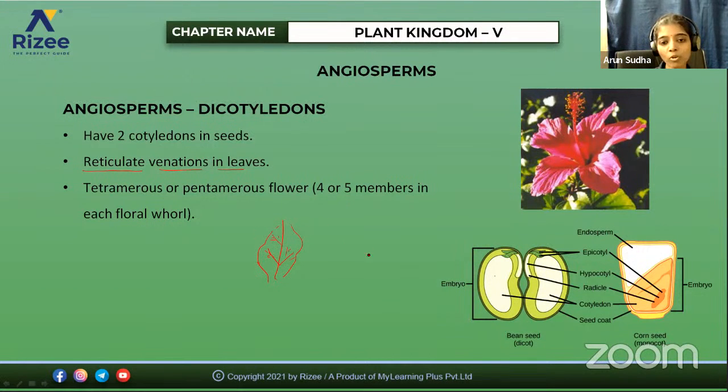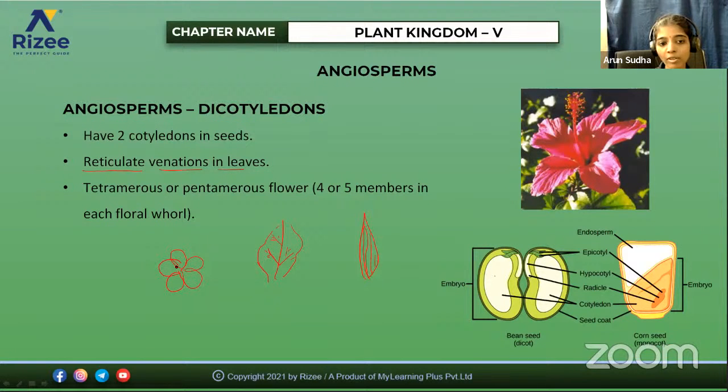But if you take the monocots like grass, they show parallel venation. So the venation will be like this. But in dicots, they show reticulate venation and also tetramerous or pentamerous flowers. That is, 4 or 5 members in each floral whorl. For example, if you take the petals, there will be either 4 or 5.